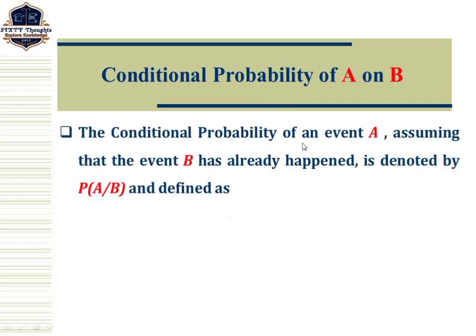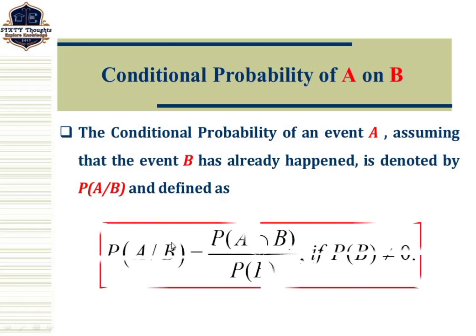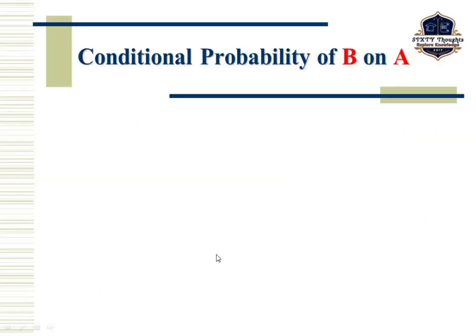The conditional probability of an event A, assuming that the event B has already happened, is denoted by probability of A given B, and it is defined as probability of A by B equal to probability of A intersection B by probability of B, if probability of B is not equal to 0. In case probability of B is equal to 0, the probability of A by B is undefined, which means you get infinity.